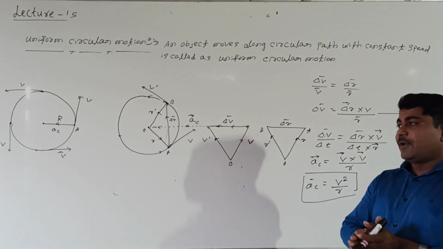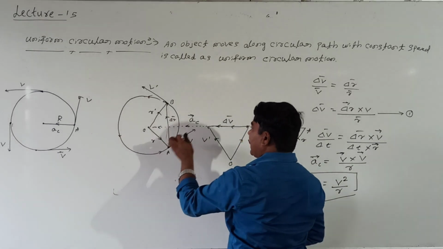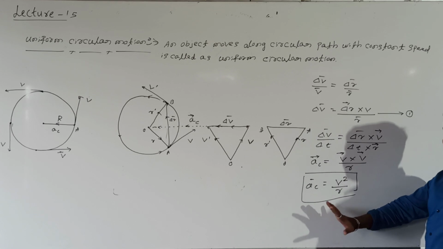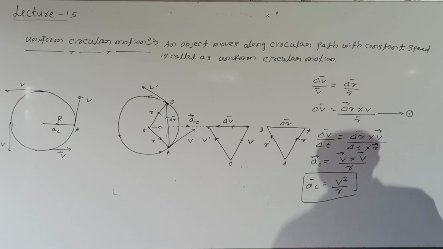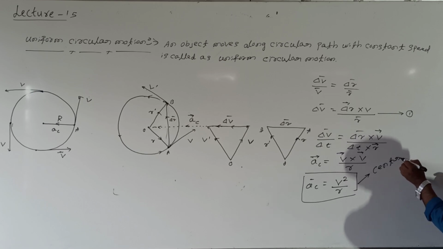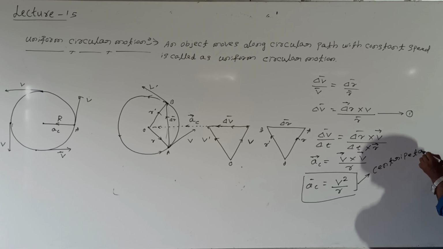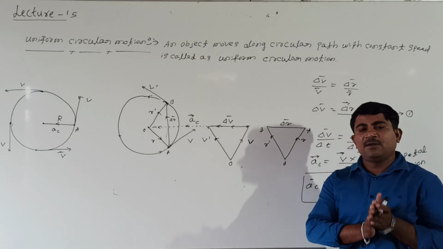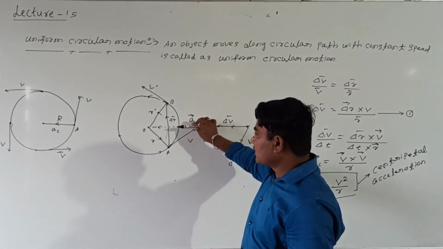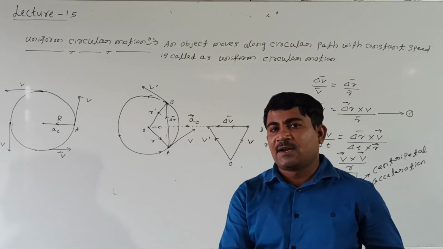When a particle moves in a circular path, acceleration acts towards the center of the circle, and its magnitude is given by a equal to v square divided by r. This acceleration, what are we calling? Centripetal acceleration. What is centripetal acceleration? When a particle moves in a circular path with constant speed, acceleration acts towards the center of the circle. This we are calling centripetal acceleration.